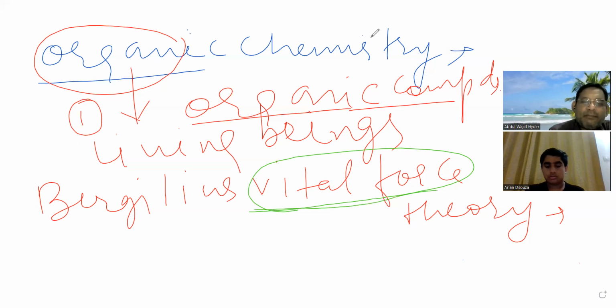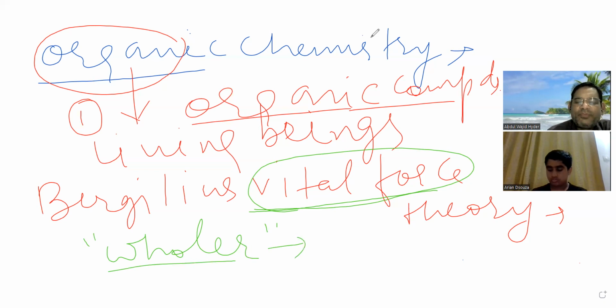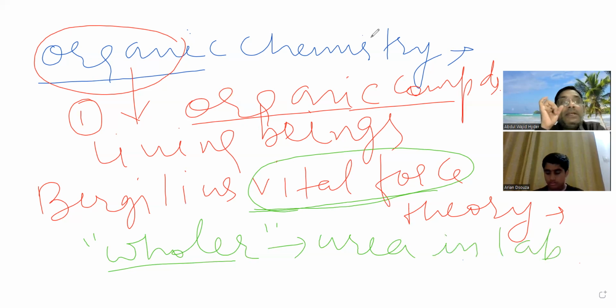Now, the student of Berzelius, Wohler, synthesized urea inside the lab, outside the living beings. So he proved Berzelius wrong.